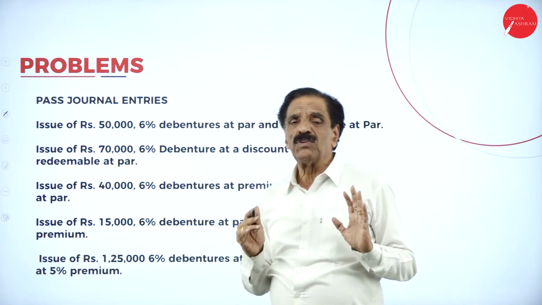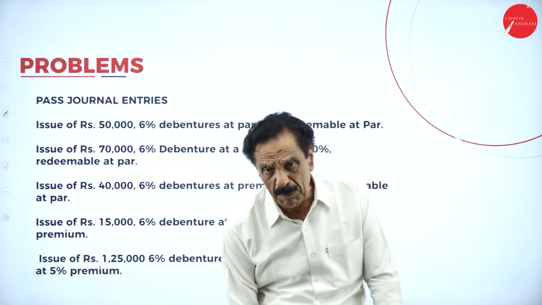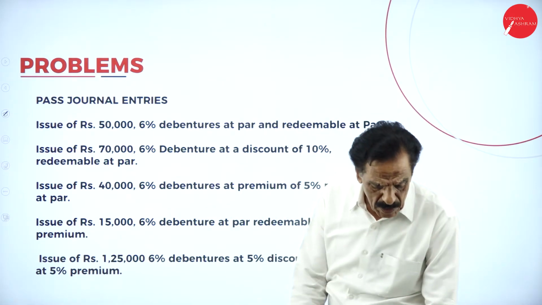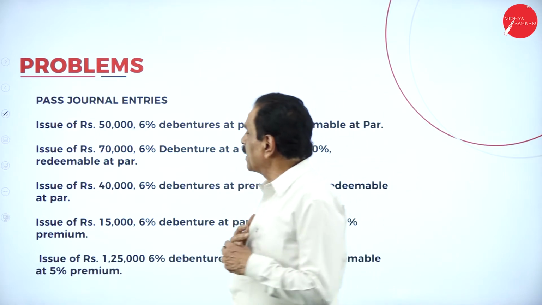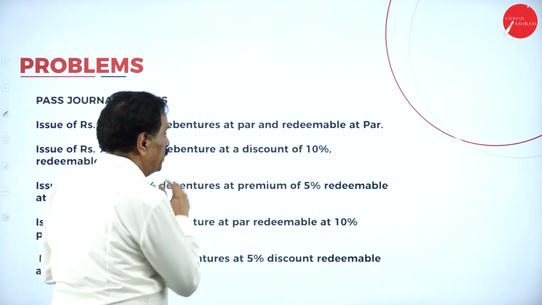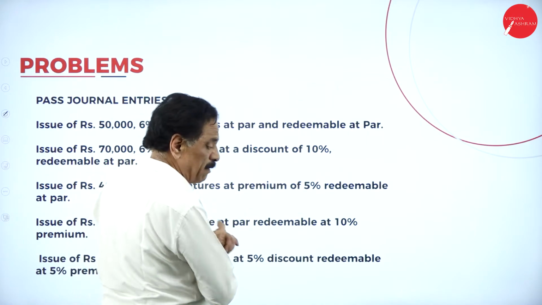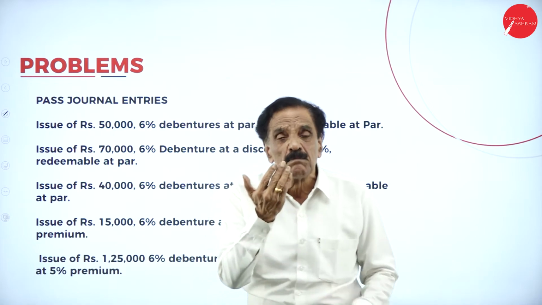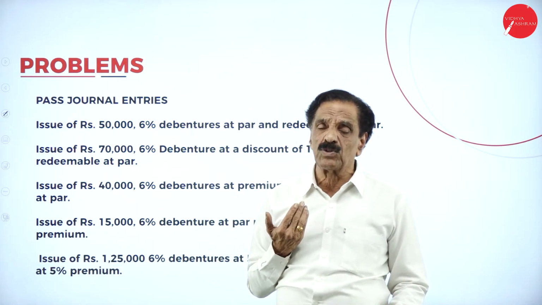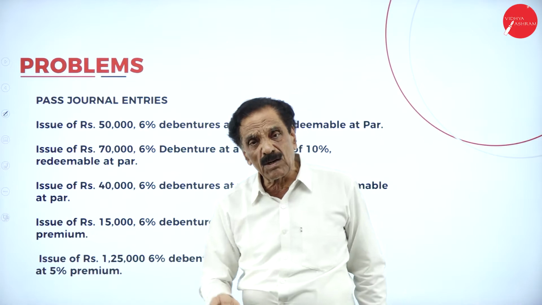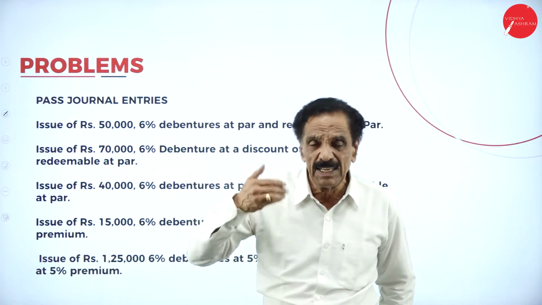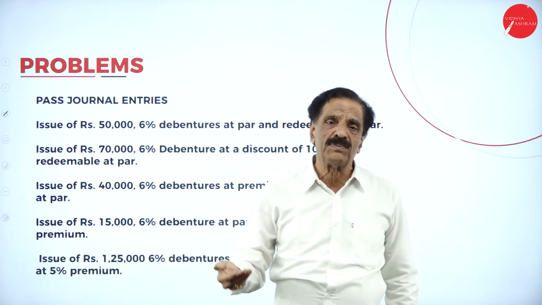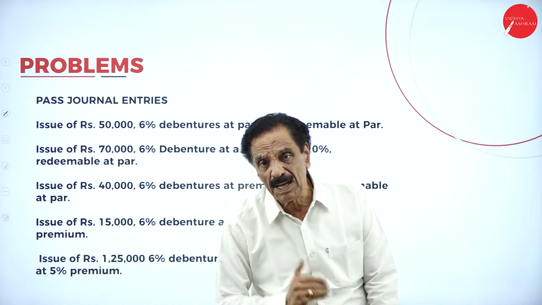Now we'll go with the problem. Slowly you have to go. Issue 50,000 6% debentures at par, redeemable at par. So here it is rupees 50,000. What's the entry? Bank account debit 50,000, to 6% Debenture account 50,000. Next entry: 6% Debenture account debit 50,000, to Bank account 50,000. Taken at par, repayable at par.